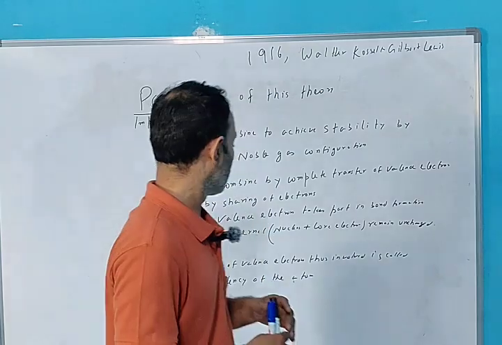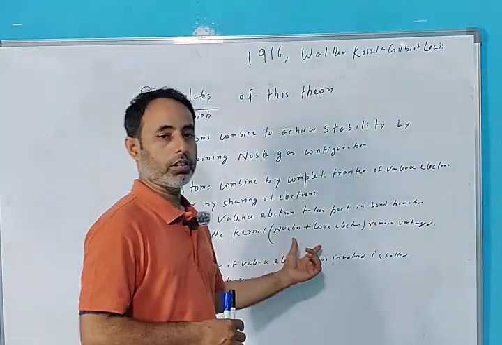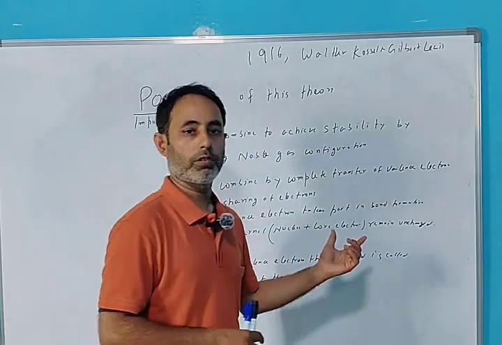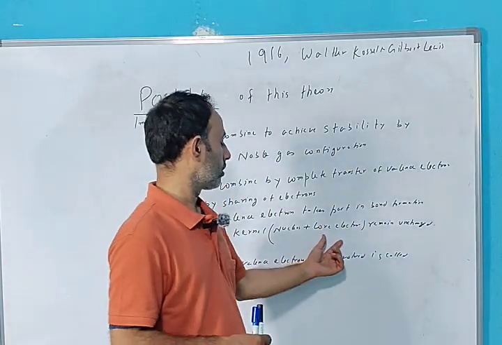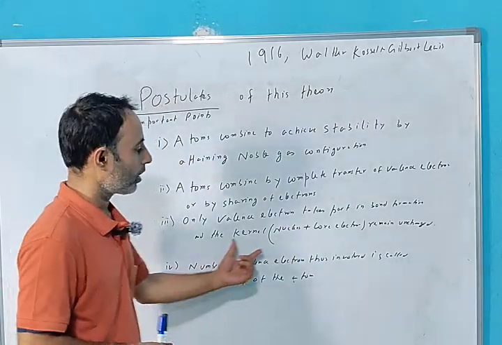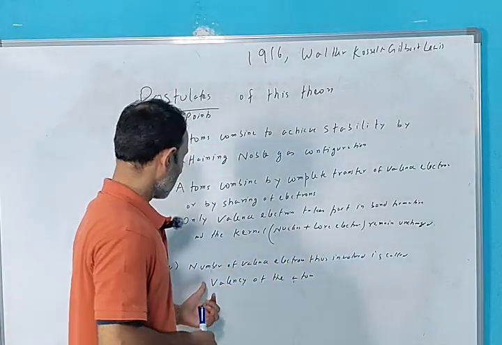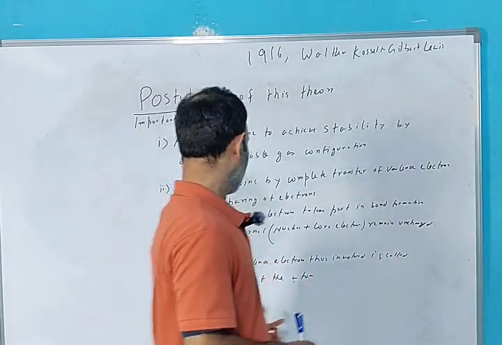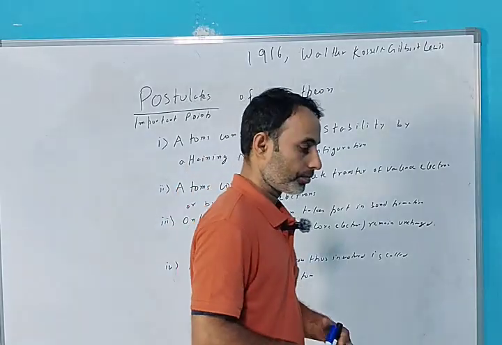What is kernel? Kernel is nucleus plus core electrons. The electrons other than valence electrons are called core electrons, and together with the nucleus they are called kernel. So the kernel remains unchanged. The fourth one, the number of valence electrons thus involved is called the valency of the atom.